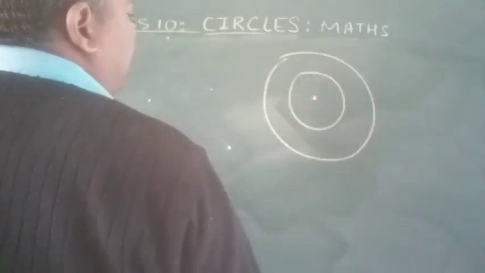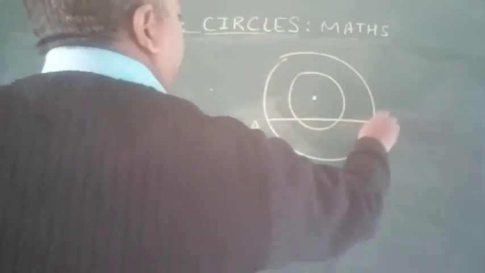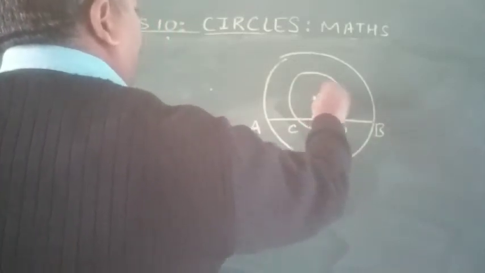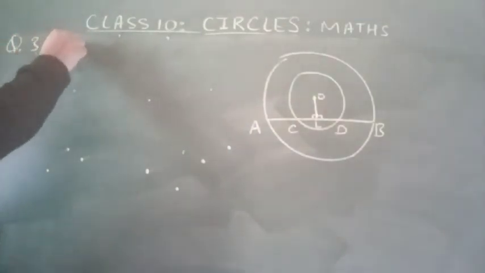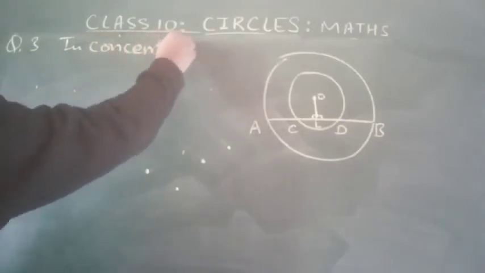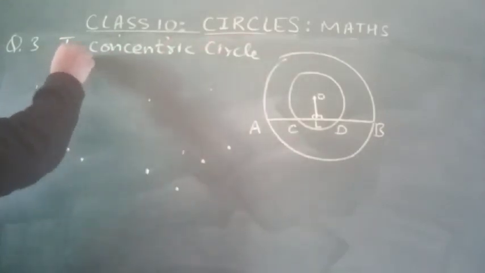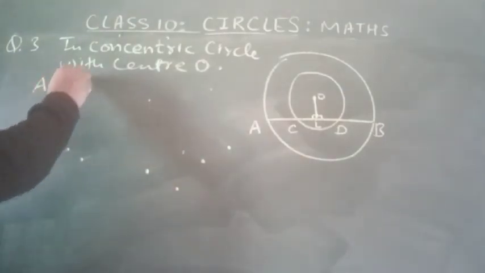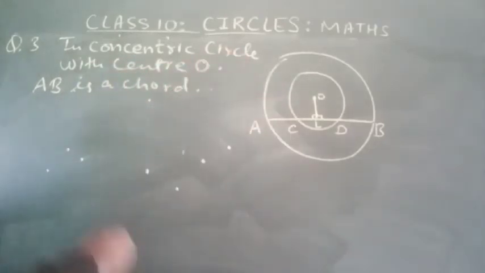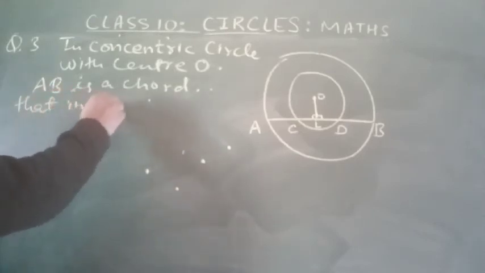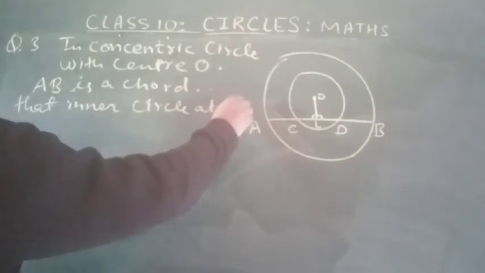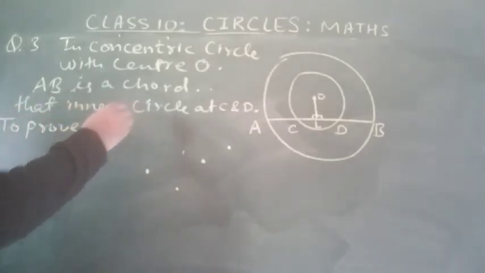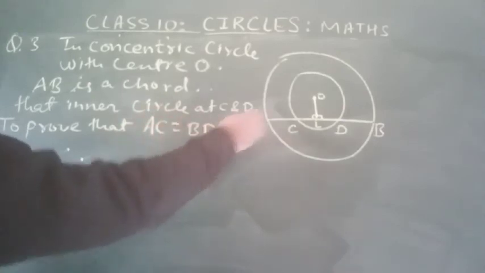It is a concentric circle with center O. Question three: in concentric circles with center O, AB is a chord that cuts the inner circle at C and D. We have to prove that AC equals BD.